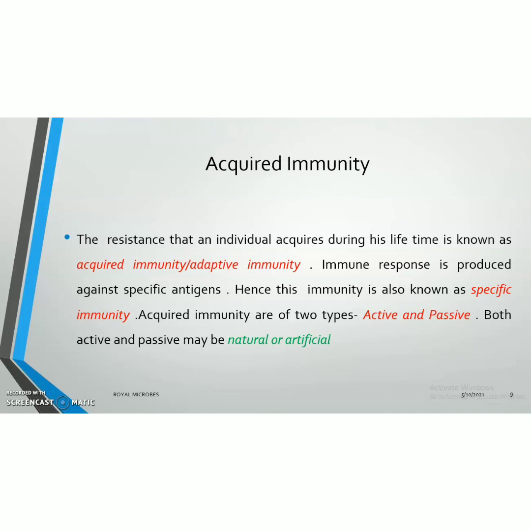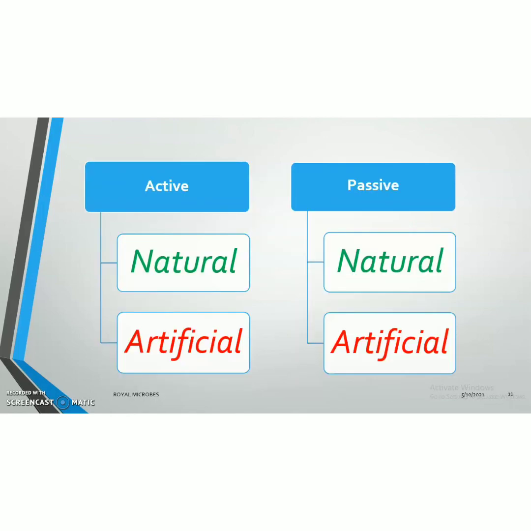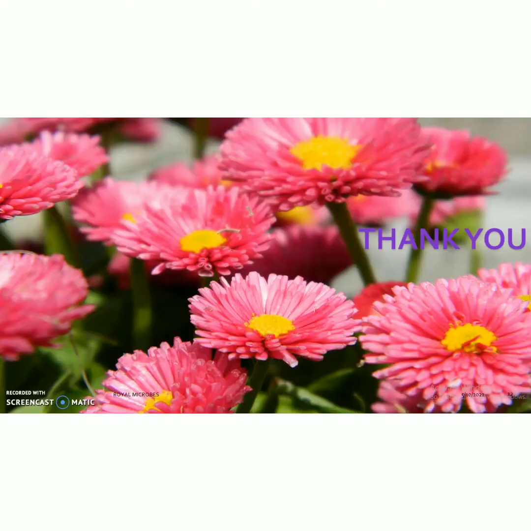Acquired immunity is of two types, active and passive immunity. Both active and passive may be natural or artificial. That is, acquired immunity can be classified into active immunity and passive immunity. Active immunity is again classified into natural active immunity and artificial active immunity. Passive immunity is also classified into natural passive immunity and artificial passive immunity. All these will be discussed in next lectures.